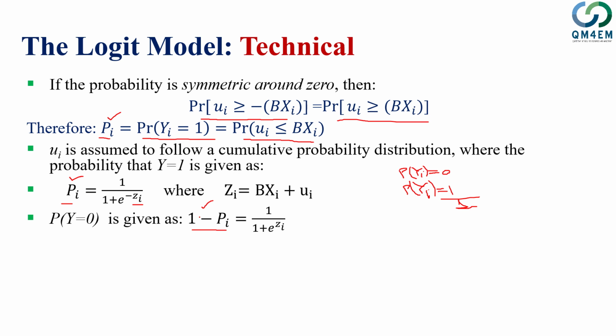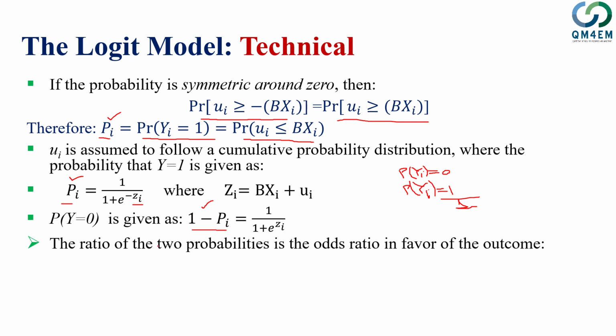So for p, we get 1 over 1 plus e to the power minus zi, while for the other one it's 1 over 1 plus e to the power zi, without the negative sign, so that's the difference. Now we can take the ratio of the two probabilities, which is called the odds ratio. So remember this term, odds ratio. Odds ratio refers to the probability of success divided by the probability of failure.